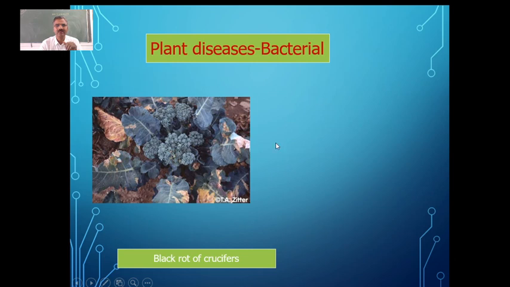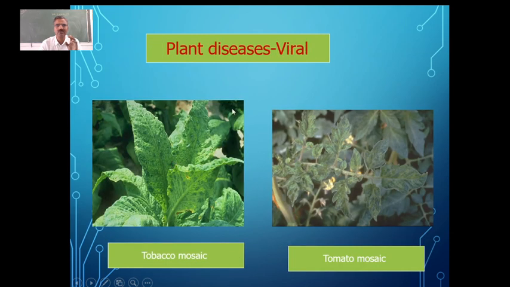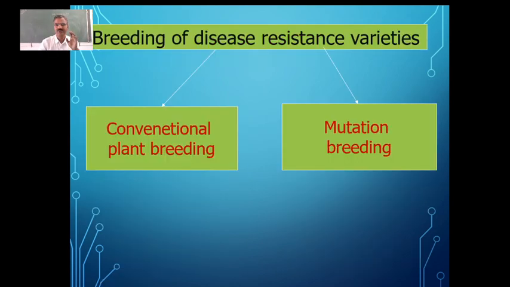Then we have some bacterial diseases like black rot of crucifers. Like this, we have viral diseases caused by viruses like tobacco mosaic disease, then tomato mosaic disease. You can see the tomato mosaic disease.